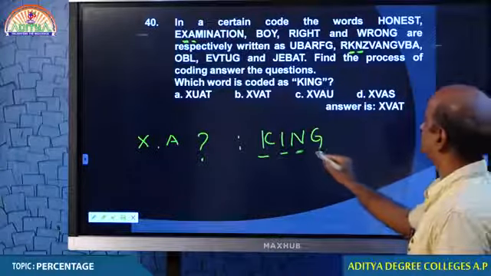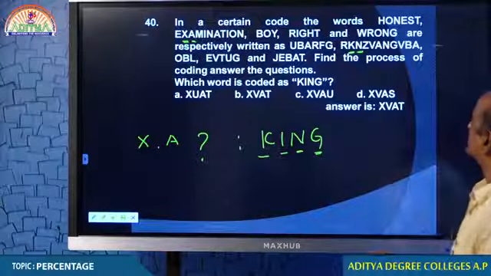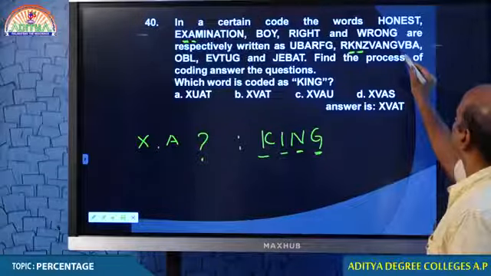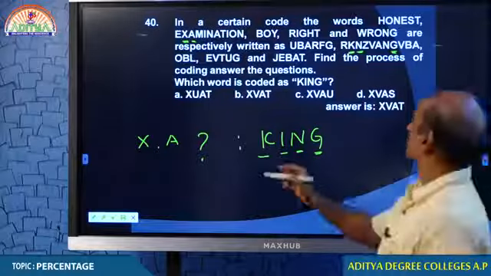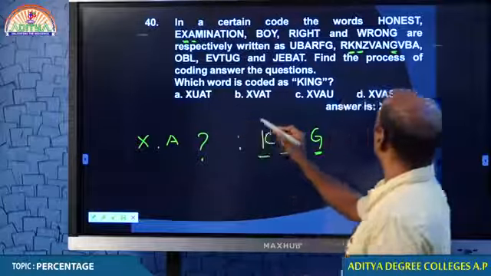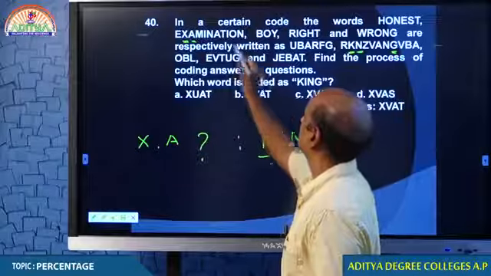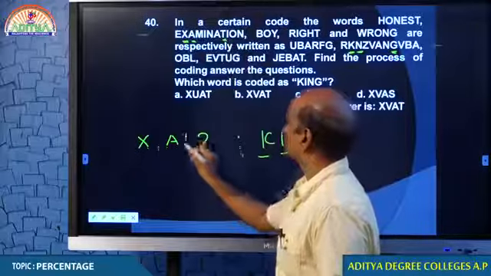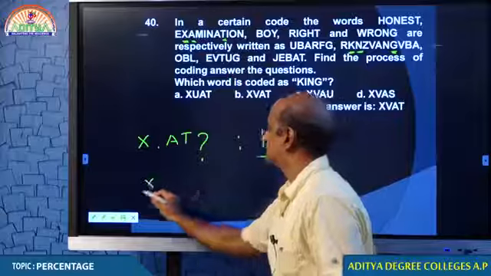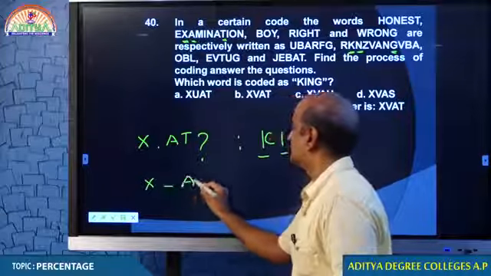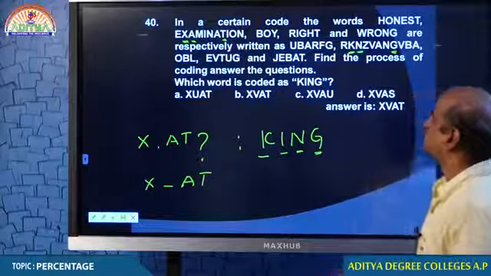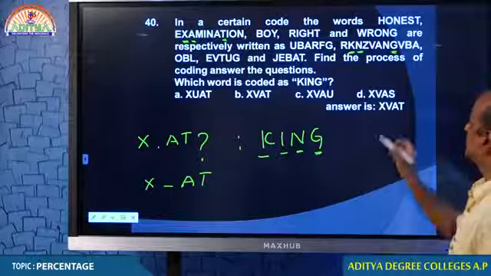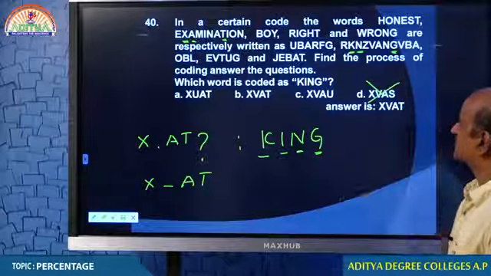Then G. G is here, fourth from left, right. What is fourth from right, man? T. Your answer must be X dash A T. Check out the options, X dash A T. So option D is ruled out.